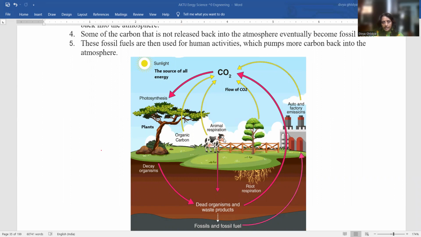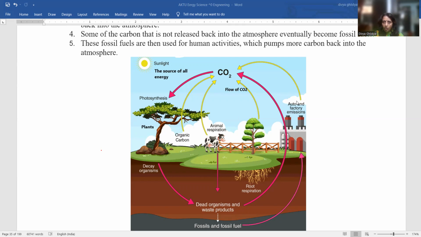It is respiring, that is inhaling oxygen and exhaling carbon dioxide. Ultimately, this carbon dioxide is going back into the atmosphere, and plants are absorbing this carbon dioxide in the presence of sunlight, which is the source of all energy in the atmosphere. And also the decay organisms, the dead organisms and waste products, which are turning into fossils and fossil fuels, ultimately are released back into the atmosphere.